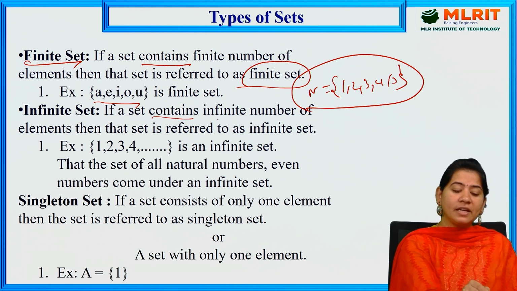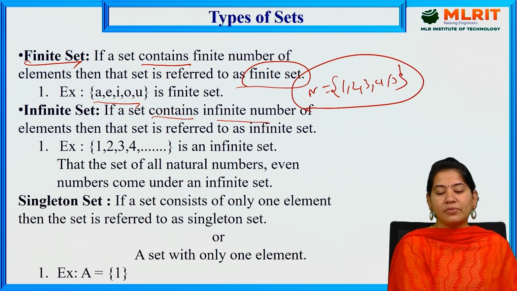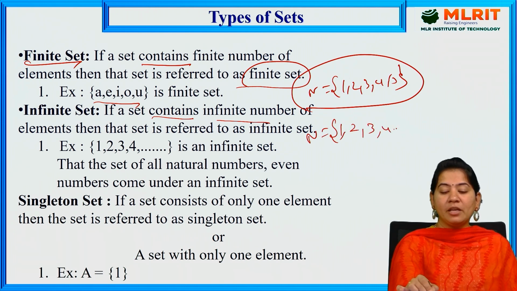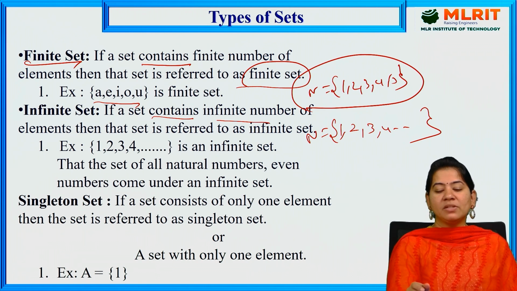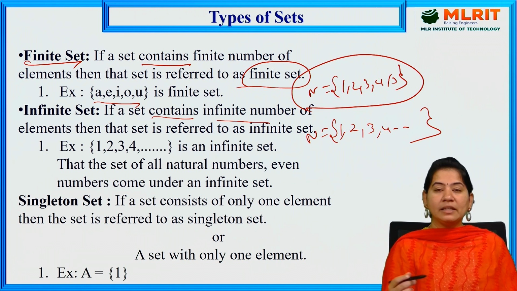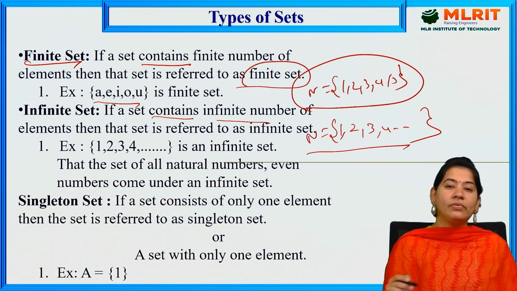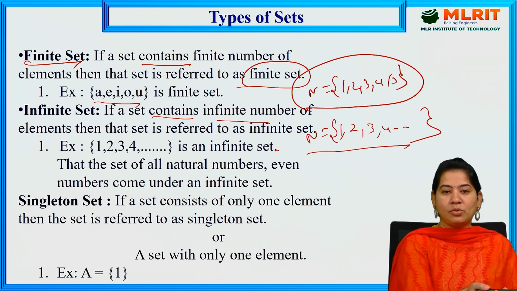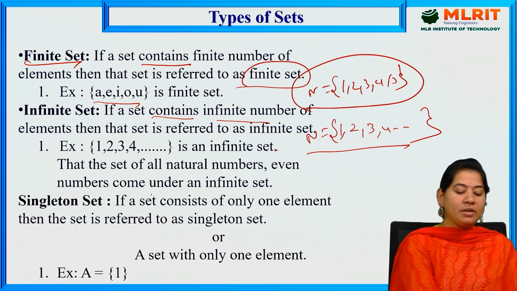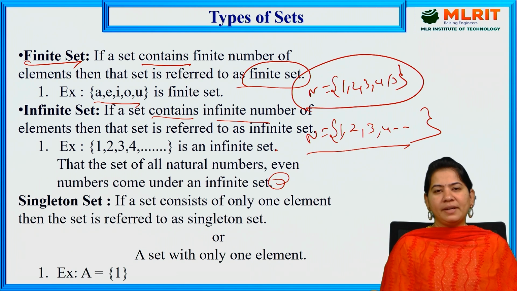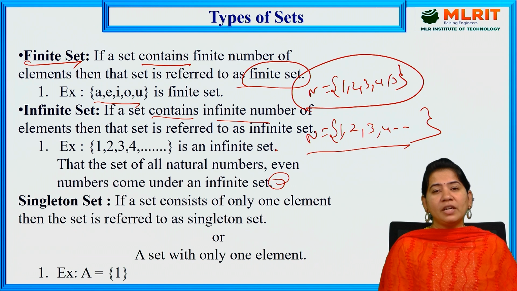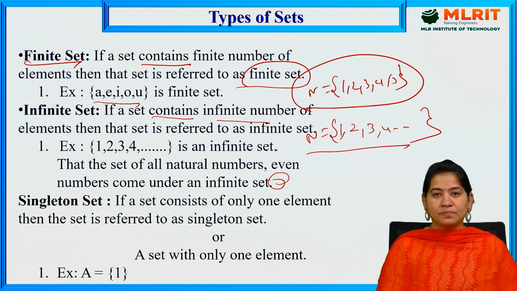If a set contains an infinite number of elements, then the set is referred to as an infinite set. Let us suppose the same natural numbers, but here I am not giving it up to 5. It can go on and on, so I cannot tell what the last number is. Then I can say this has an infinite number of elements, that is an infinite set. For example 1, 2, 3 and so on. The set of all natural numbers, even numbers, odd numbers, or integers all come under infinite sets. Why? Because we can't say what the last number is. If you are able to count it, we say that it is a finite set.